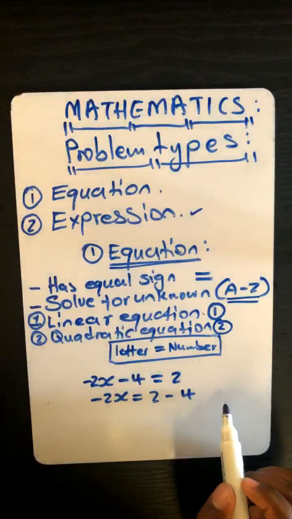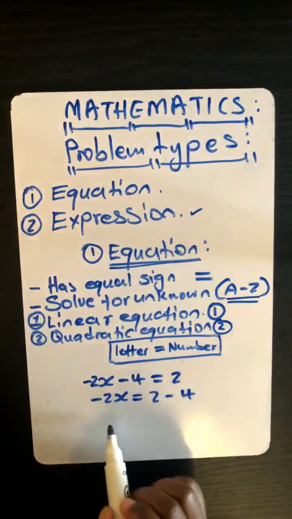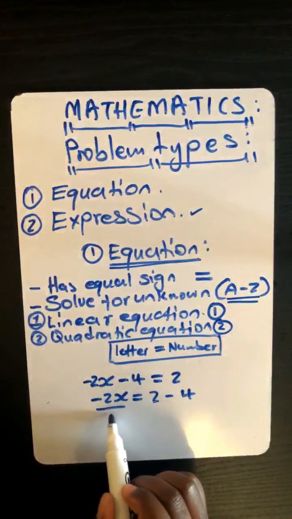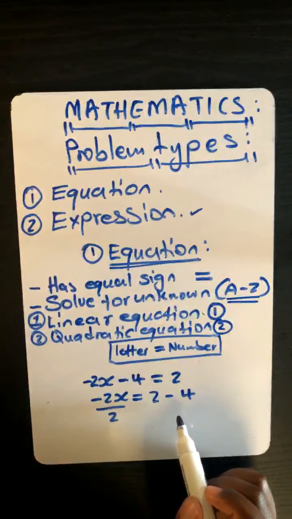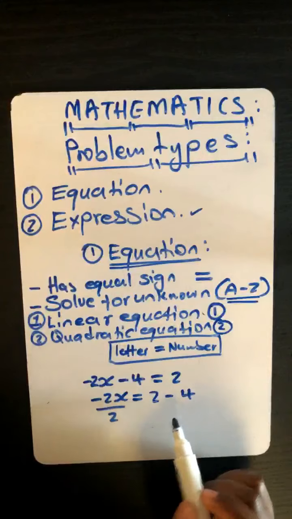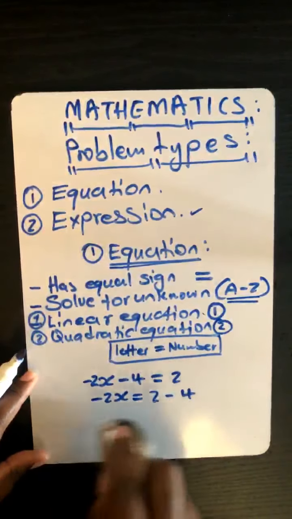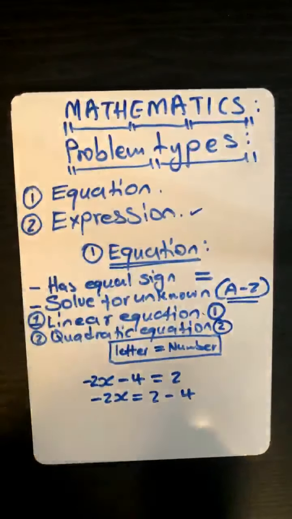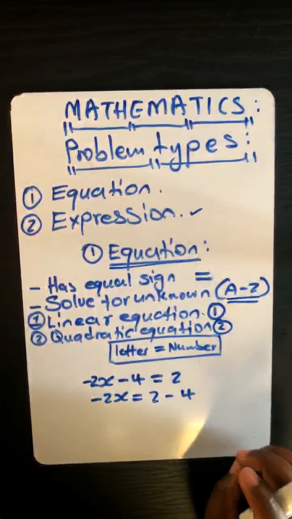Then we divide 2x by 2. Then we must solve this first. 2 minus 4. But is it really 2 minus 4, lawyer? Why are you not changing the sign of 4, lawyer? 2 minus 4 is equal to.